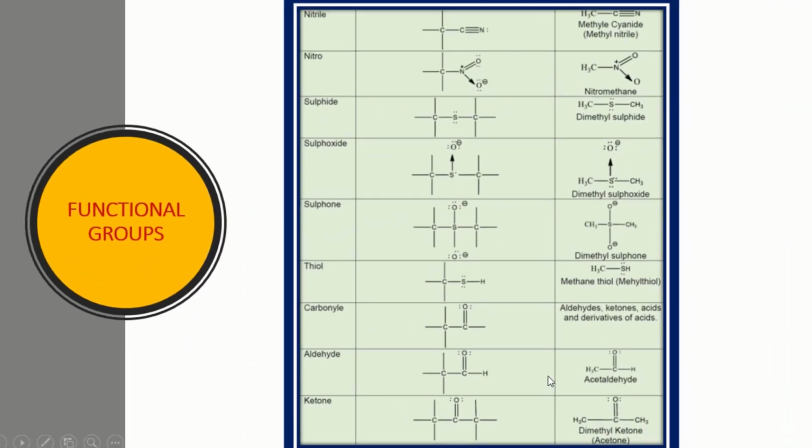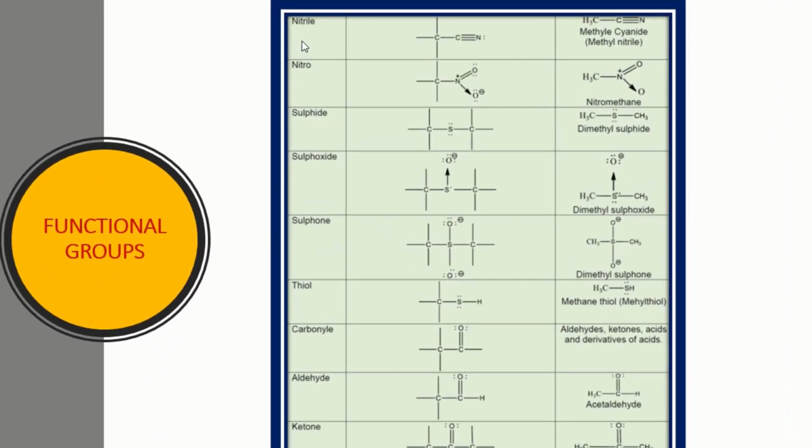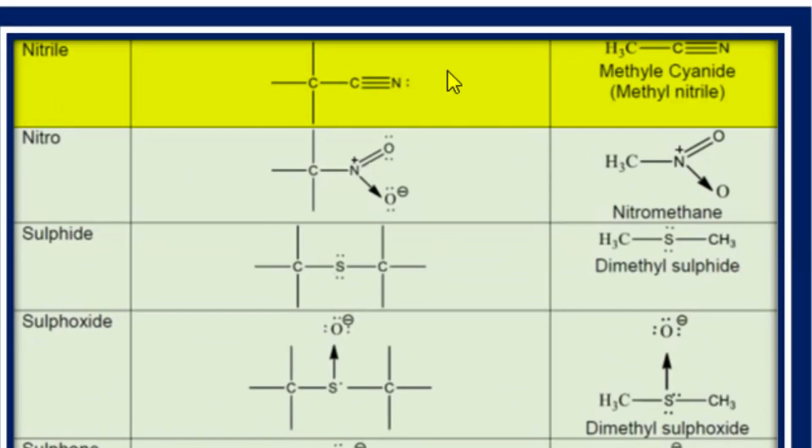Next, some more families. One of the families is the nitrile family. When the CN group is attached, this is also called the cyano group. So CN. If this is cyanide, just like potassium cyanide or sodium cyanide, those are salts and they are poisonous. But over here its properties are different because it is making a covalent bond with the carbon. So this class having the CN group, C making a triple bond with the N, is called the nitrile. And the simplest example is methyl cyanide, or it is also called methyl nitrile.